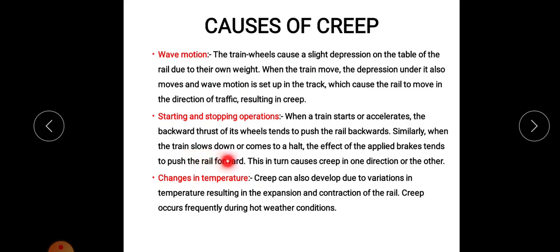Similarly, when the train slows down or comes to a halt, the effect of the applied brakes tends to push the rail forward.